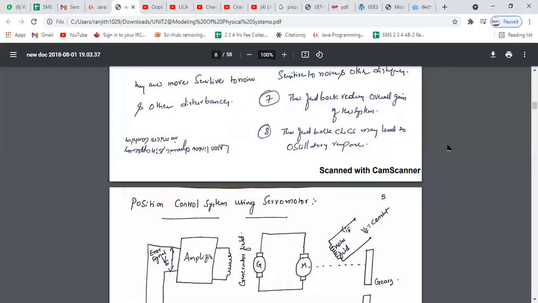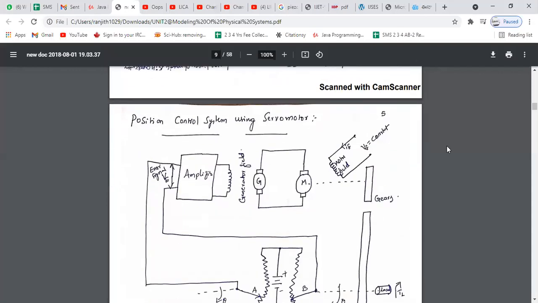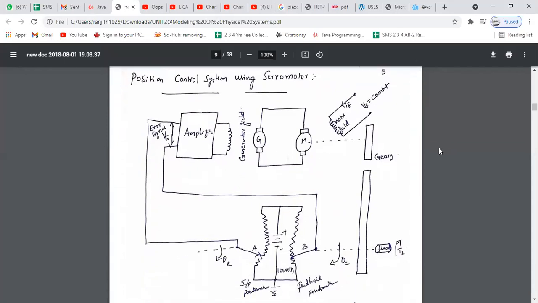Today's class, we are going to discuss the position control system using servo motor. Position control system using the servo motor. So servo mechanism, or servo, is a control system whose output is load position.